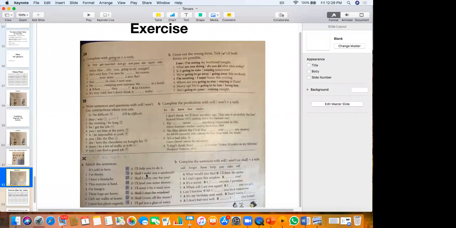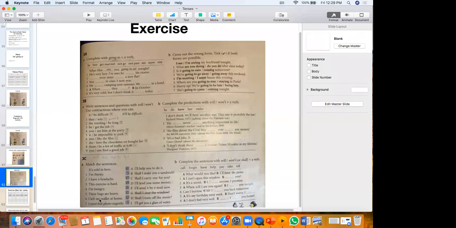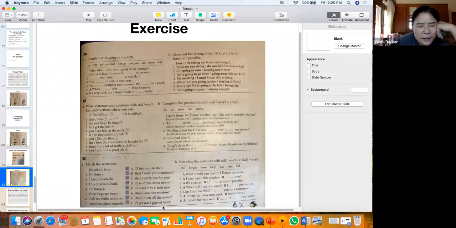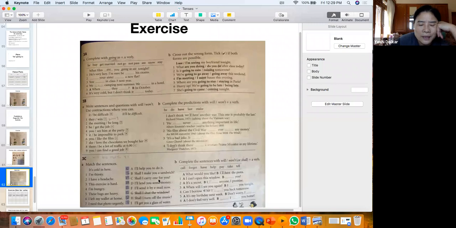I'm hungry. Shall I make you a sandwich? Yes. These bags are heavy. Shall I carry one for you? Shall I carry one for you?